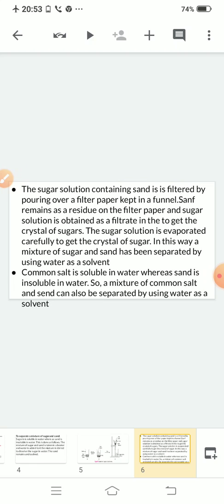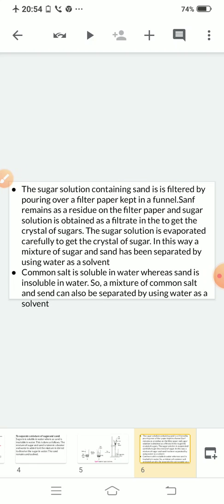With the same method you can separate out a mixture of salt and sand, using the same solvent, water. What you will do? You will take a mixture of sand and salt. In the second step you will add water and stir with the help of a stirrer.